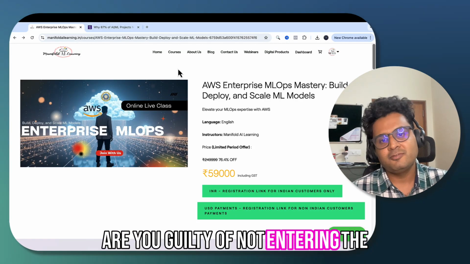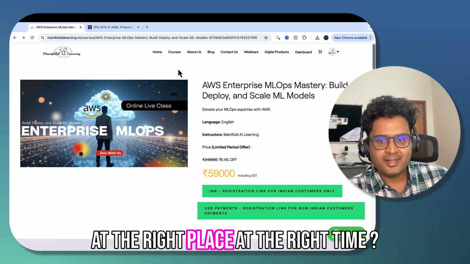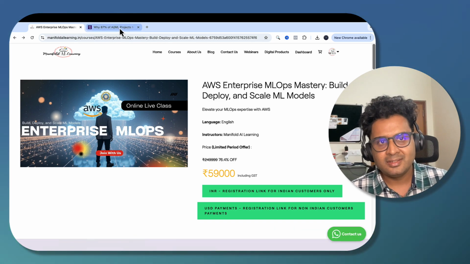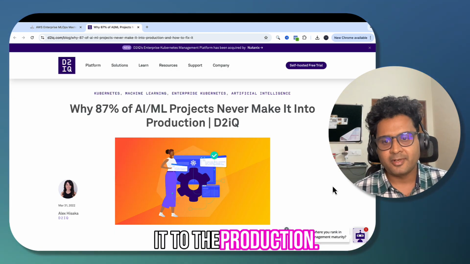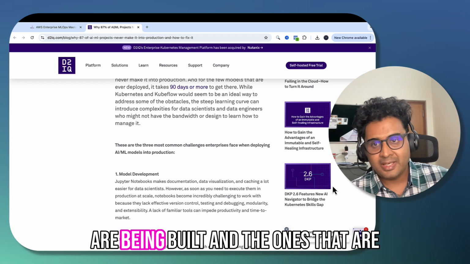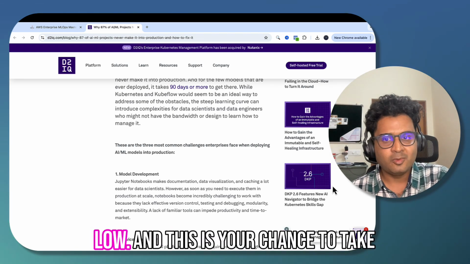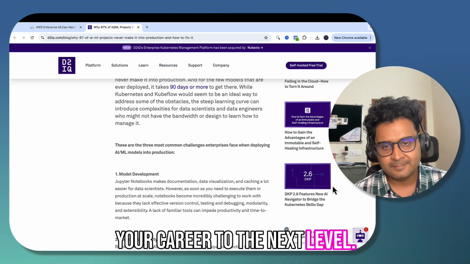Are you guilty of not entering machine learning and data science at the right place at the right time? Now here's the fact, guys. More than 85% of models never make it to production. The volume in which models are being built versus the ones making it to production is very low. And this is your chance to take your career to the next level.